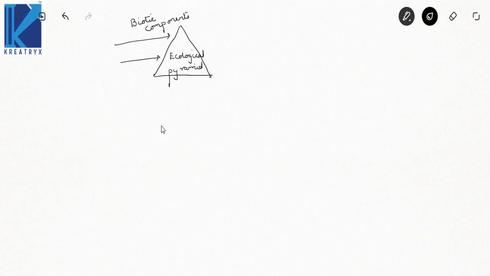Now when you pass through this biological spectrum, you will observe all types of living organisms in this ecological pyramid. That's what we explained, different trophic levels.